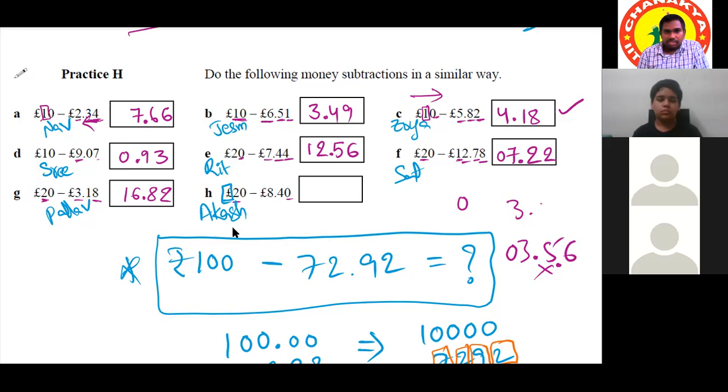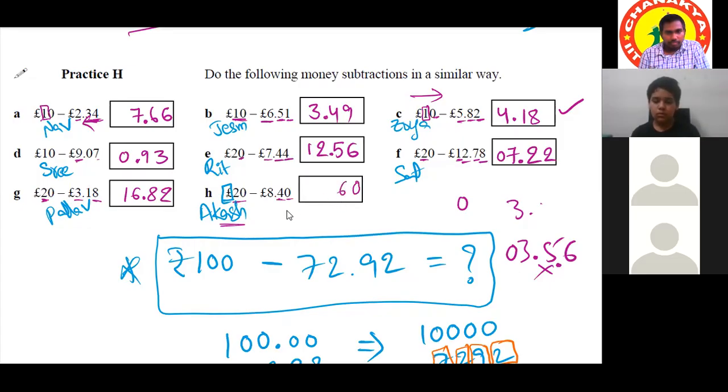Next, Akash. So we can take it like 20.00 minus 08.40. We can directly subtract 0 and 0, which will be 0. Now, sir, the 0 is left, so we can take it as 10. So 10 minus 4, which will be 6.